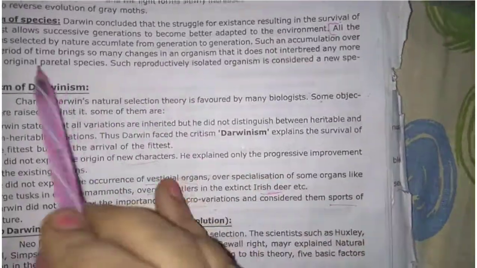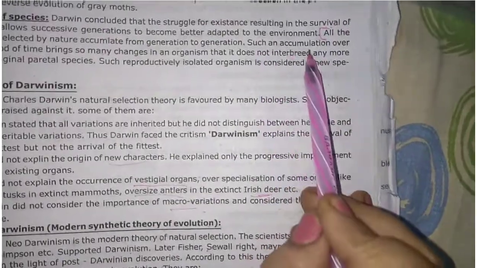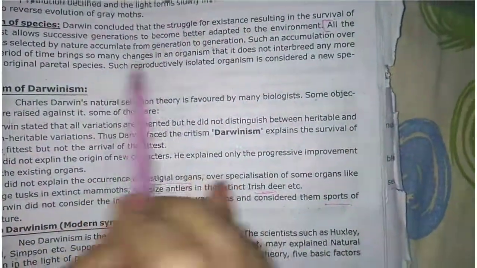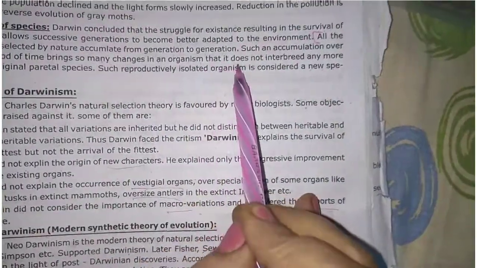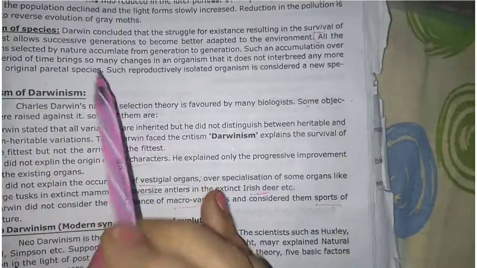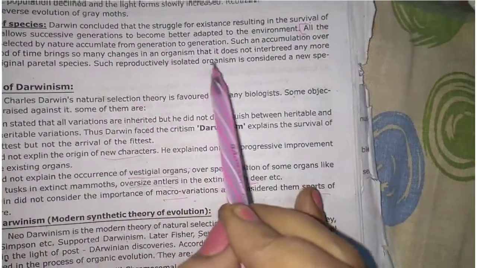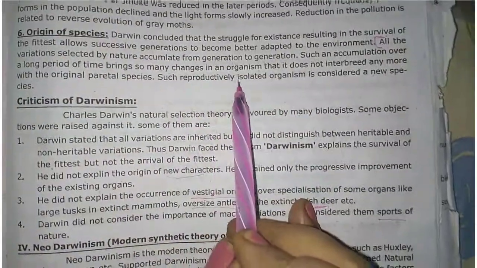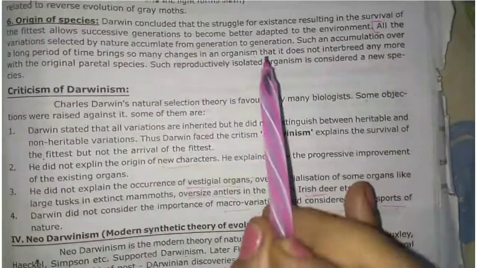Here it is explained that such accumulation over a long period of time brings so many changes in an organism that it is not interbred anymore with the original parent species. Such reproductively isolated organisms are considered a new species. Here, what happens is that species are differentiated by one character known as the reproductive character.